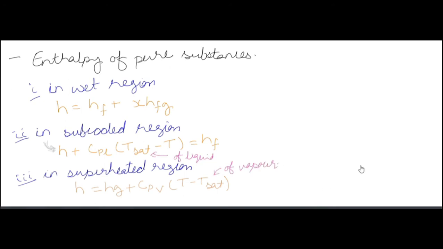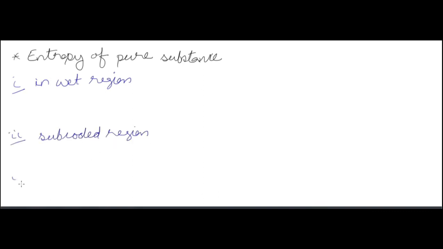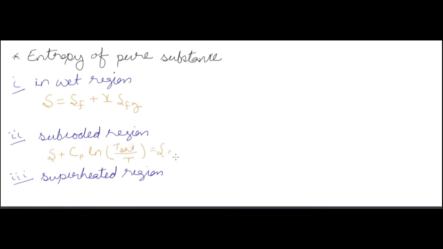Now entropy of pure substances. Same thing that happened in enthalpy will happen in entropy also: entropy in the wet region is more than the entropy of the saturated liquid. In the subcooled region, the entropy is less than that of the saturated liquid, and in the superheated region, the entropy is more than the saturated vapor.